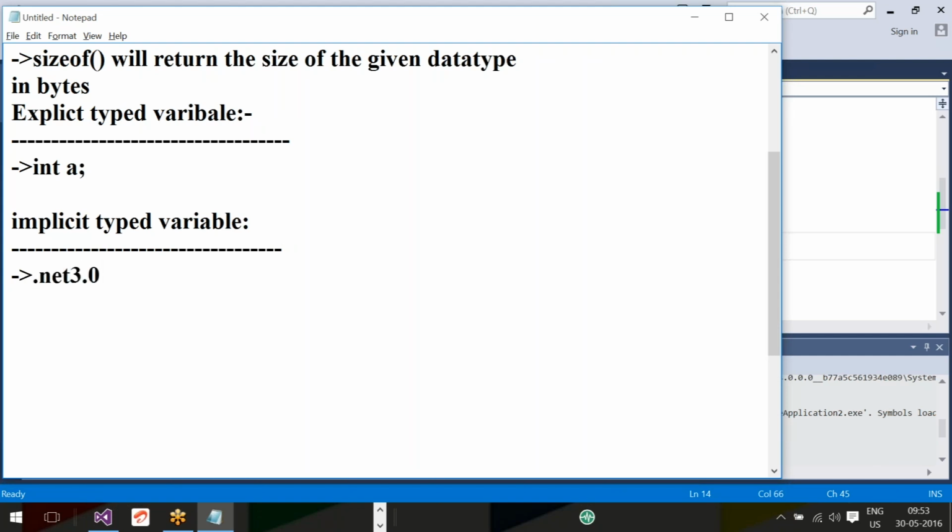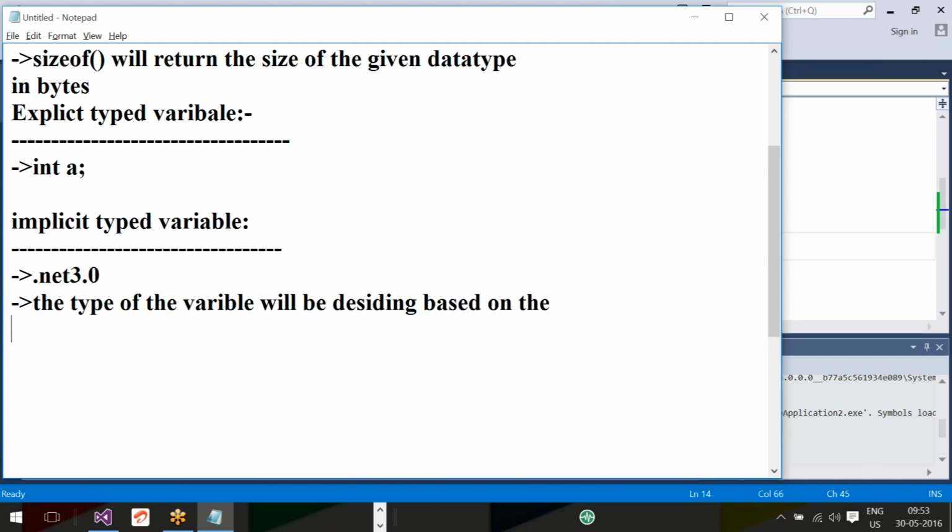From .NET 3.0 onwards, Microsoft introduced a concept called implicit typed variable. That means the type of the variable will be decided based on the value which you are initializing.